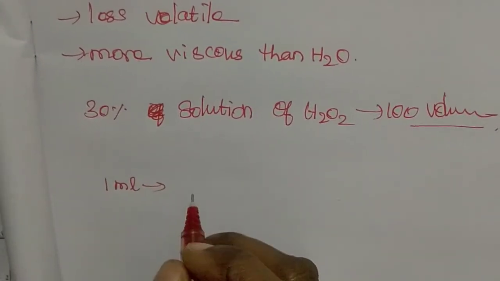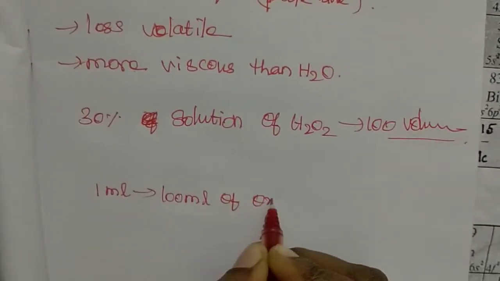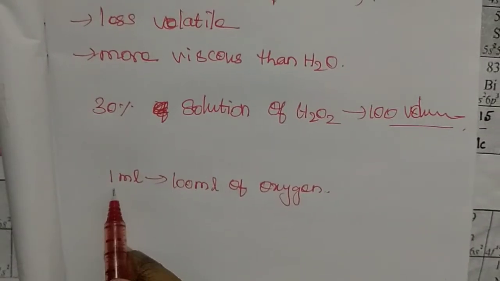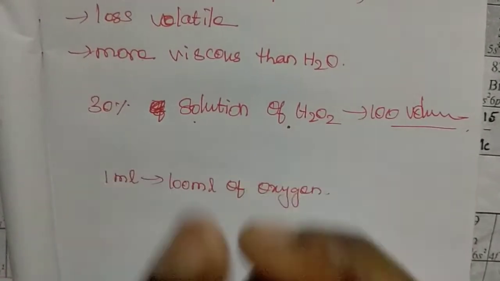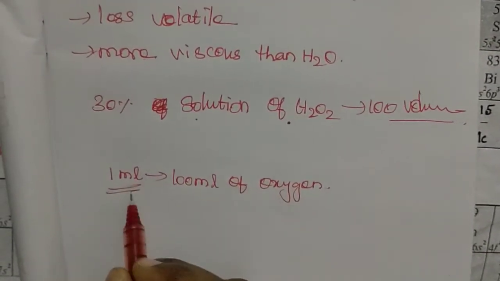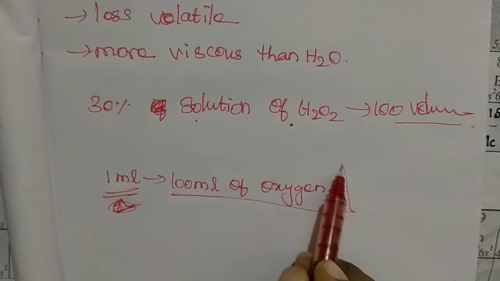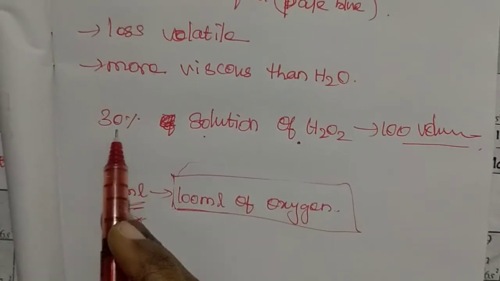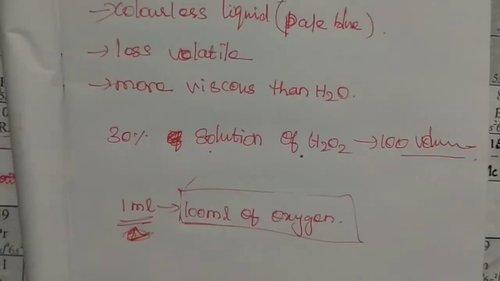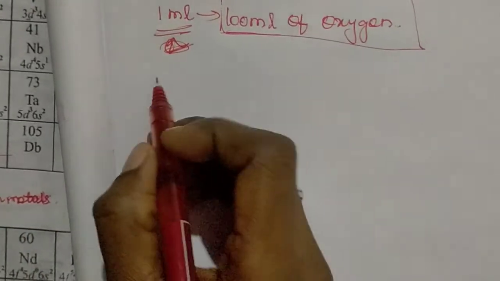it will liberate 100 milliliter of oxygen. So from that solution we took only 1 milliliter. Now heat this until the gas is liberated. Then you will get 100 milliliter of oxygen from that 1 milliliter of 30% hydrogen peroxide solution under standard temperature and pressure conditions. These are the physical properties of hydrogen peroxide.